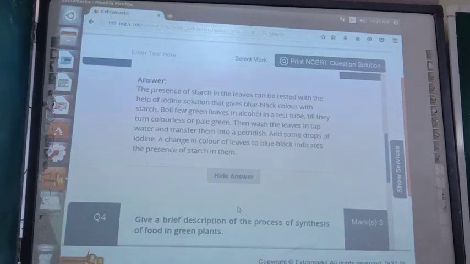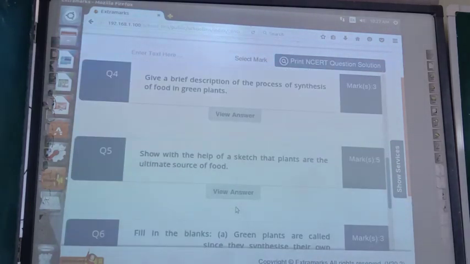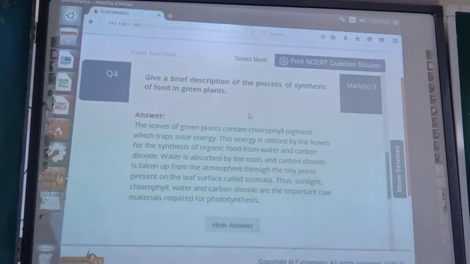Next one is, give a brief description of the process of synthesis of food in green plants. Now their answer you should write.